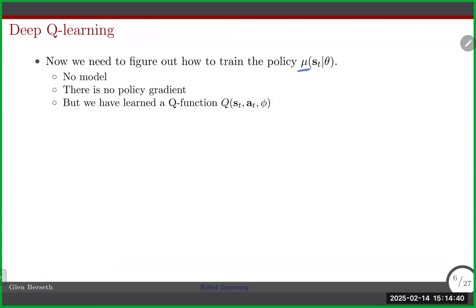There's no model, but now because of this, there is technically now a new policy gradient. So this is what's called a deterministic policy gradient. So it's not a stochastic policy gradient because our policy that we're modeling here is just a point estimate. It's not actually doing any sort of stochastic expectation.